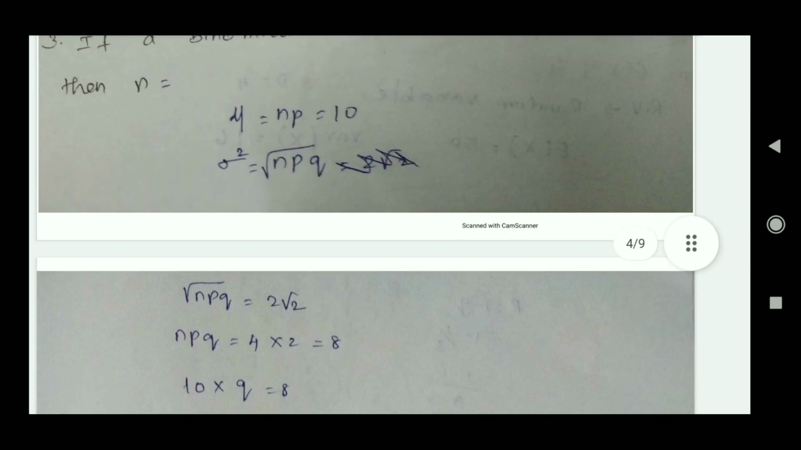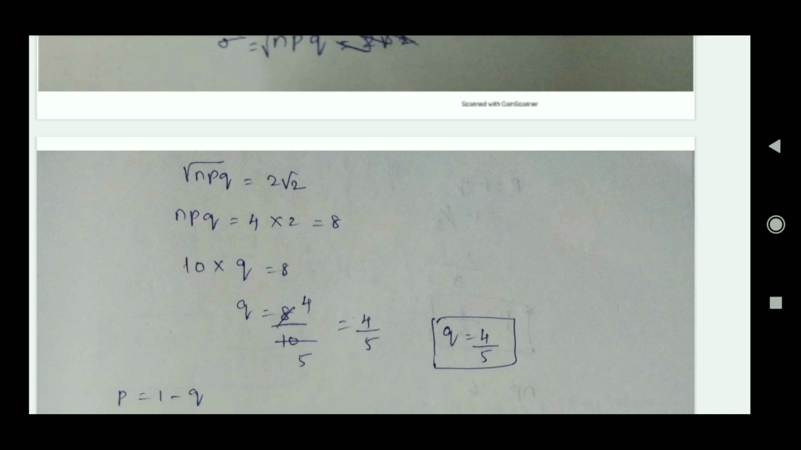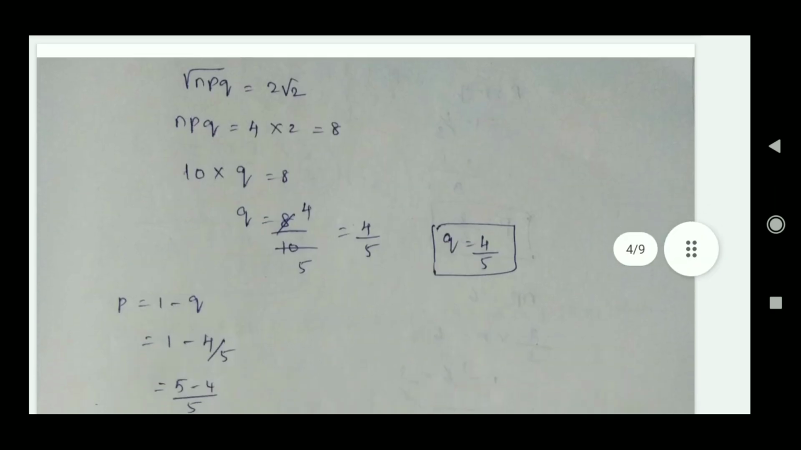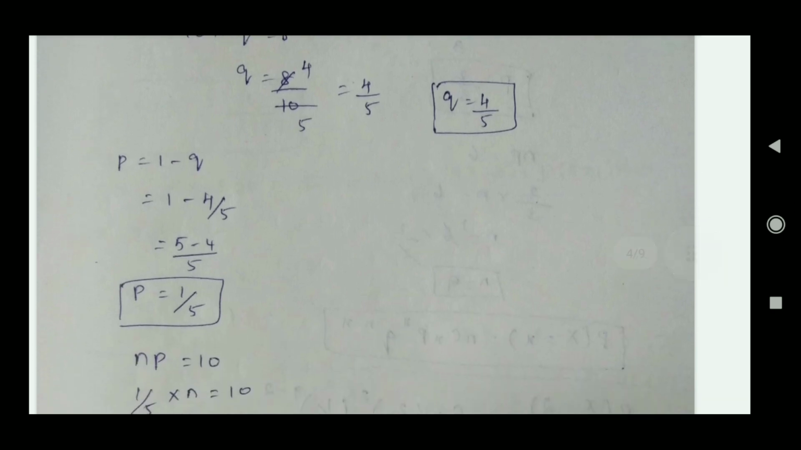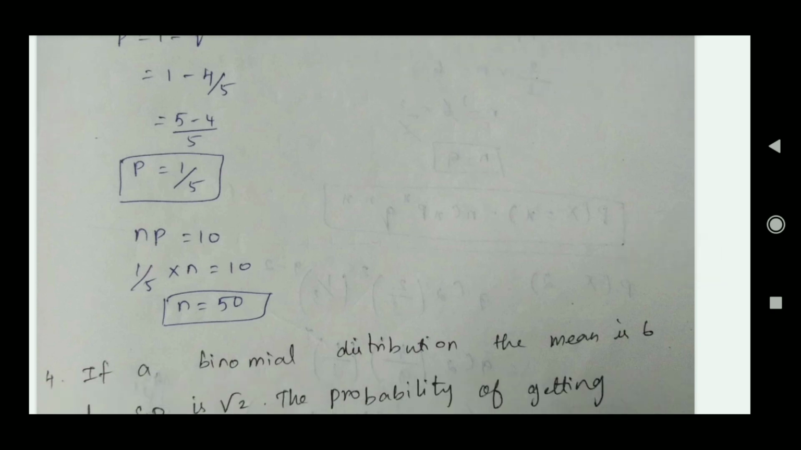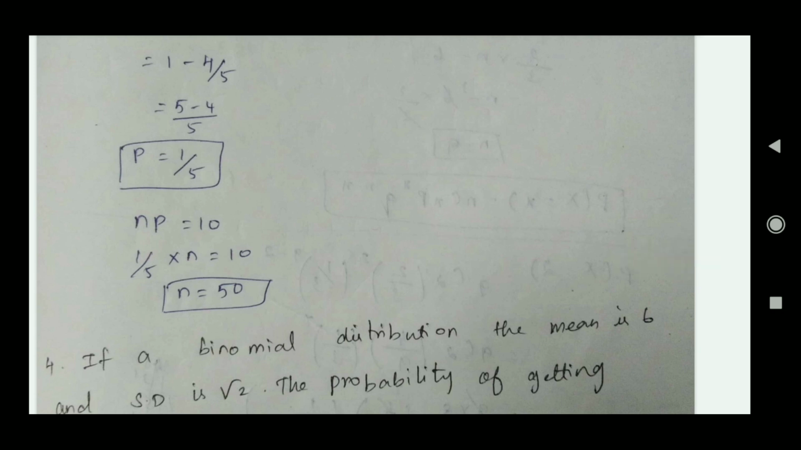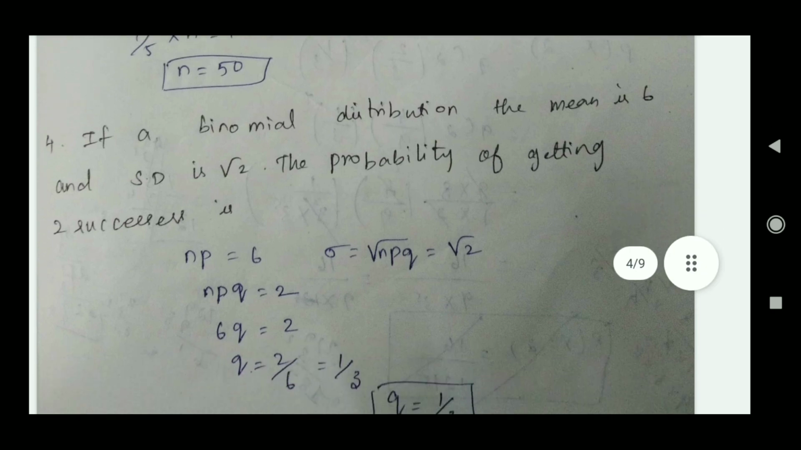Then we know the np value is 10. We substitute np is 10 in npq equal to 8, and then we got the value of q. This q value we substitute in the p formula, and then we got the value of p. We need to find only n, so we substitute np equal to 10. We substitute the value of p into np equal to 10, then this 5 is moved to this side. 10 into 5 is 50. So n is 50. Next question, we move on.